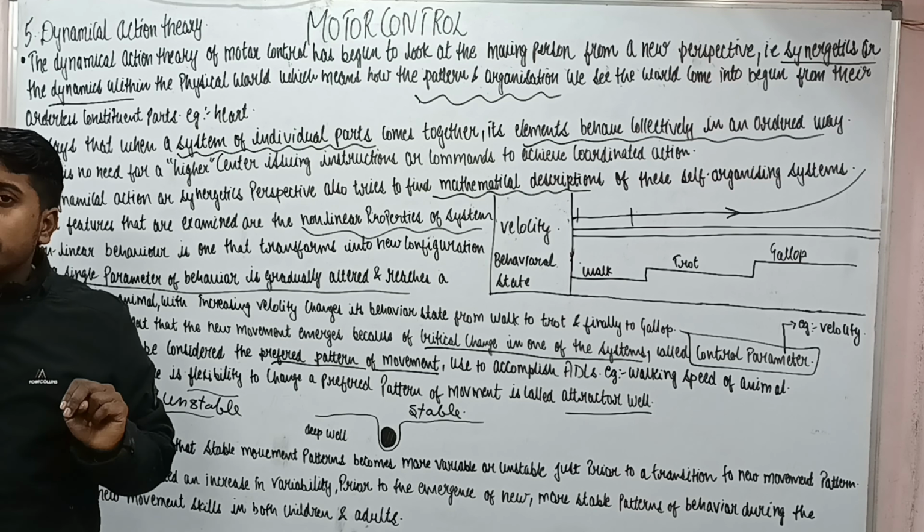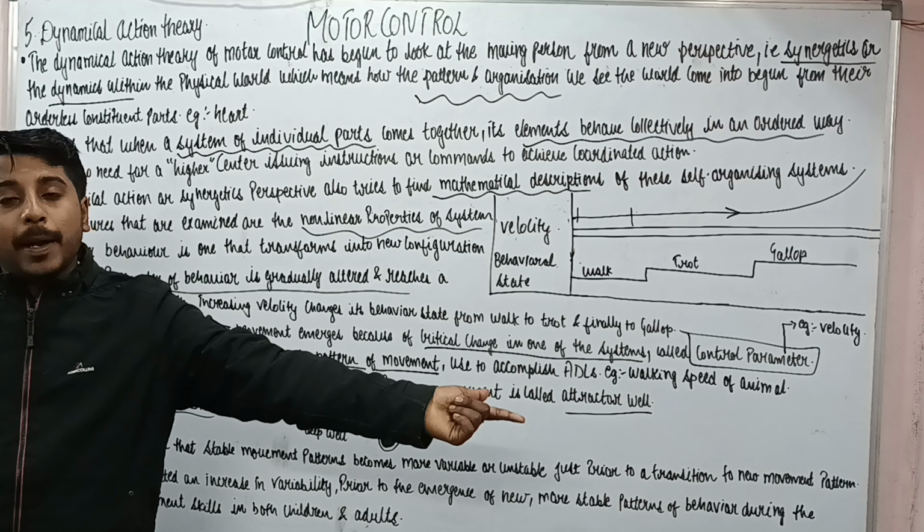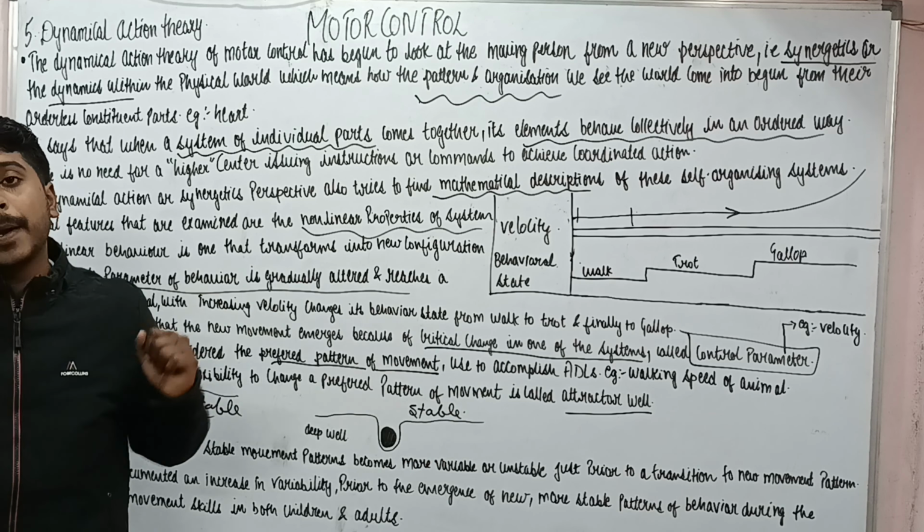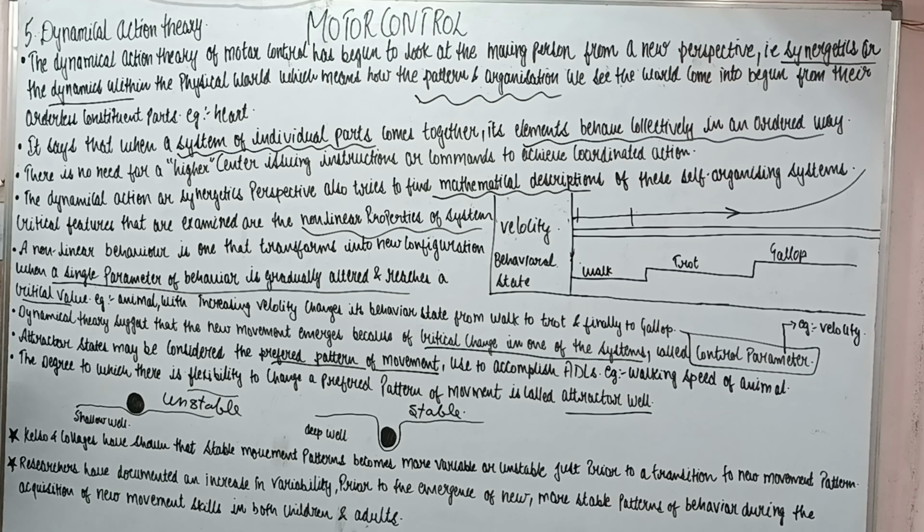There can be two conditions: either we can change that pattern or we cannot. If we can change the pattern, then it is a shallow well, which means it is an unstable movement pattern, it can be easily changed.